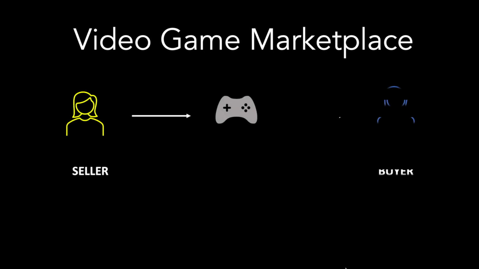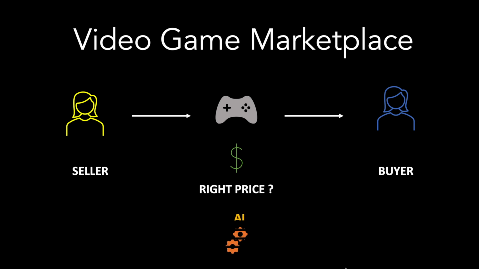Now, one of the main challenges is what should be the right price of the games which are put on sale. The gamer is more focused on playing and is not an expert in pricing. So in such a situation, artificial intelligence can help, as it can be used to predict a price which is justified, as well as increase the chance to sell the game rapidly.